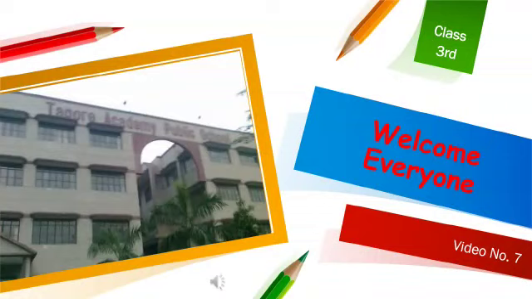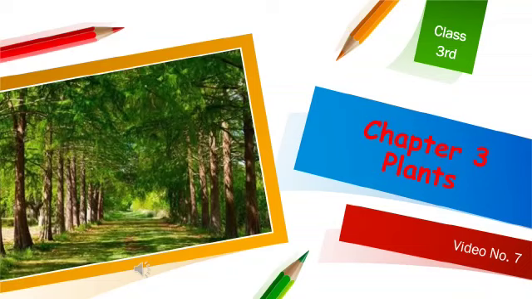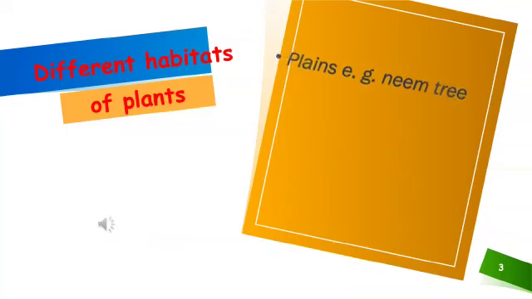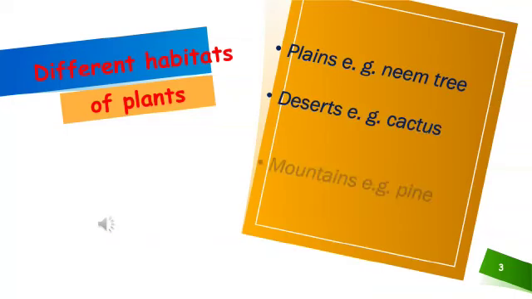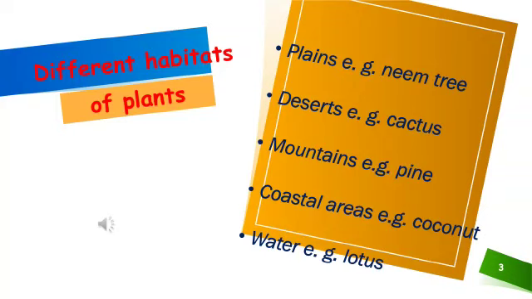Today, I am going to teach you EVS of class 3. In this video, we will continue with chapter 3, Plants. In our earlier video, we had discussed different habitats of plants. Can you name them? Yes, these are plains, desert, mountains, coastal areas and water.